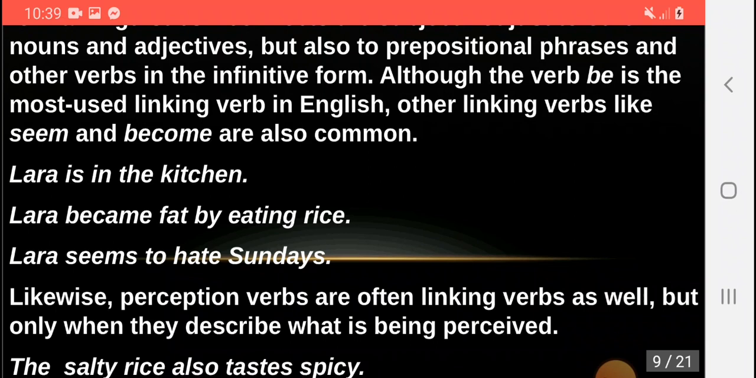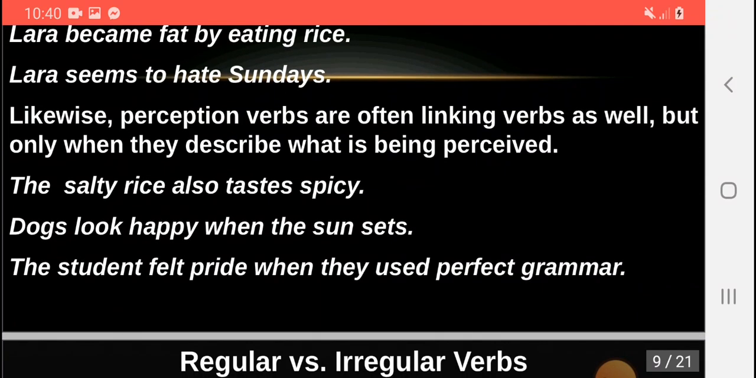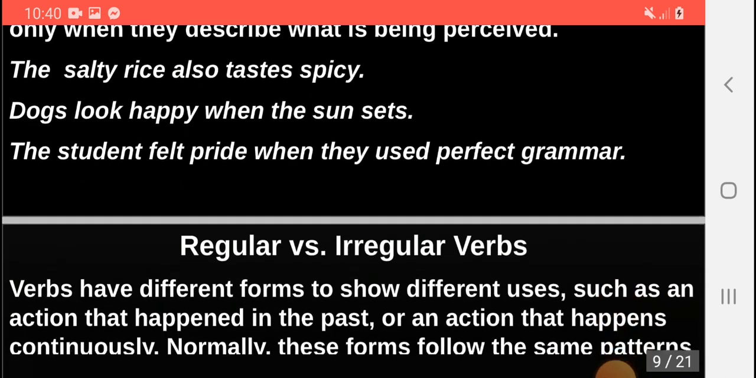Likewise, perception verbs are often linking verbs as well, but only when they describe what is being perceived. For example, the salty rice also tastes spicy. Dogs look happy when the sun sets. The student felt pride when they used perfect grammar.